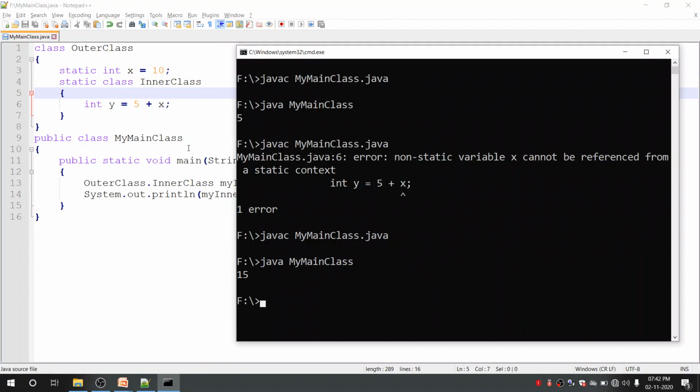Okay, this is about the static nested class. In today's session, we will stop here. In the next session, we will discuss the inner class, or non-static nested class.